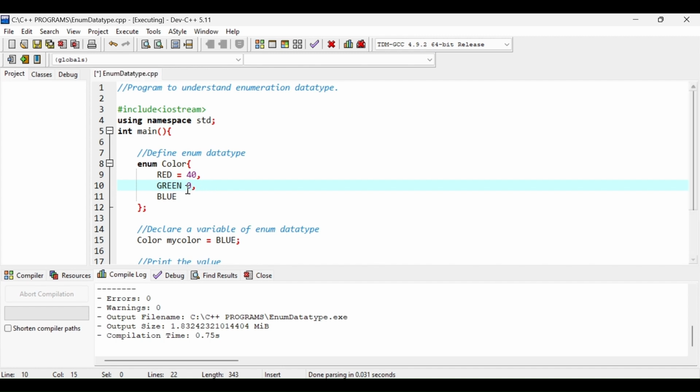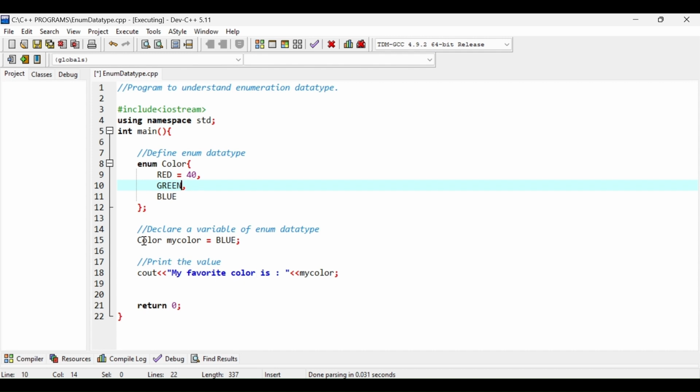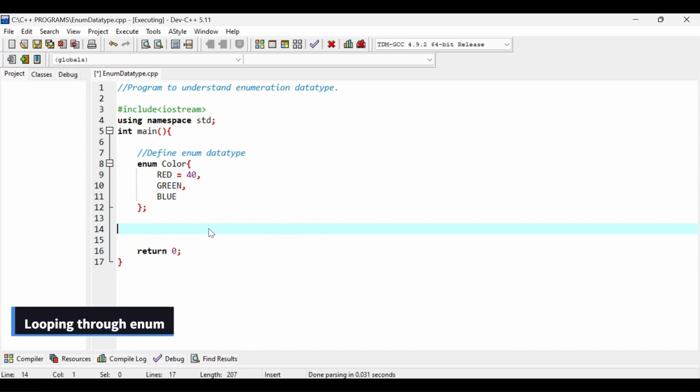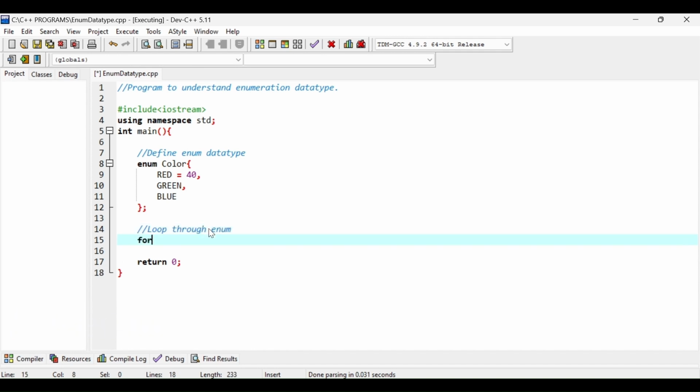Similarly, if we want to change the value for green, let's suppose we do not assign it any value, then suppose I want to print all these values for red, green and blue, then I can use one loop here. So let's loop through enum, and for that I will use a for loop. I will have an integer i for keeping track of index values.